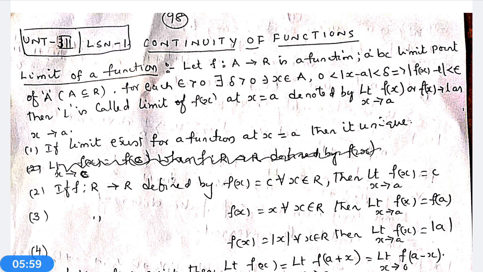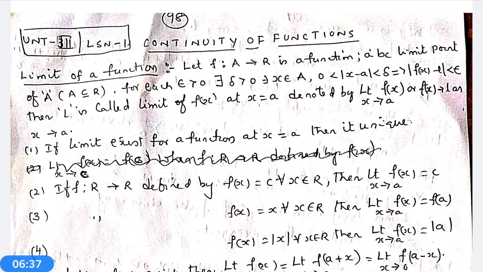That is the definition. Let A be an aggregate, small a be a limit point of capital A, f from A to R is a function. If for each epsilon greater than 0, there exists delta greater than 0 such that small x belongs to A and 0 less than mod x minus a less than delta implies modulus of f(x) minus L less than epsilon, then L is called limit of the function f(x) as x tends to a.